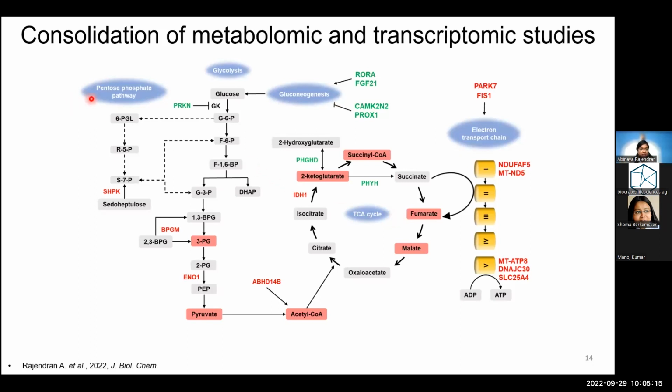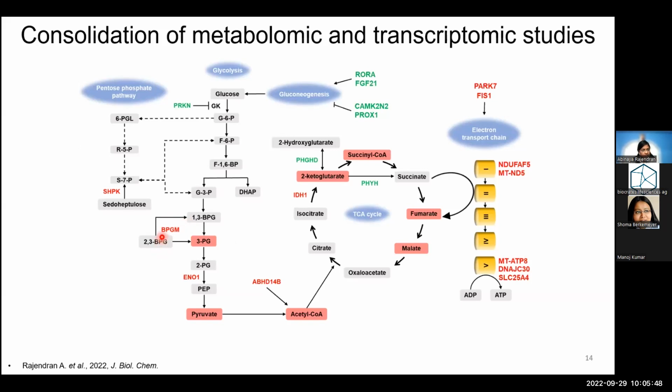Here you have the different glucose metabolic pathways like pentose phosphate pathway, glycolysis, gluconeogenesis, TCA cycle and electron transport chain. Now, those in green are the upregulated genes. Those in red are the downregulated genes from the transcriptomic study. And the metabolites in the red boxes are the ones whose levels reduce significantly following the knockdown from the metabolomic study. Now, it is very nice to see that there is some correlation between the transcriptomic and the metabolomic study.